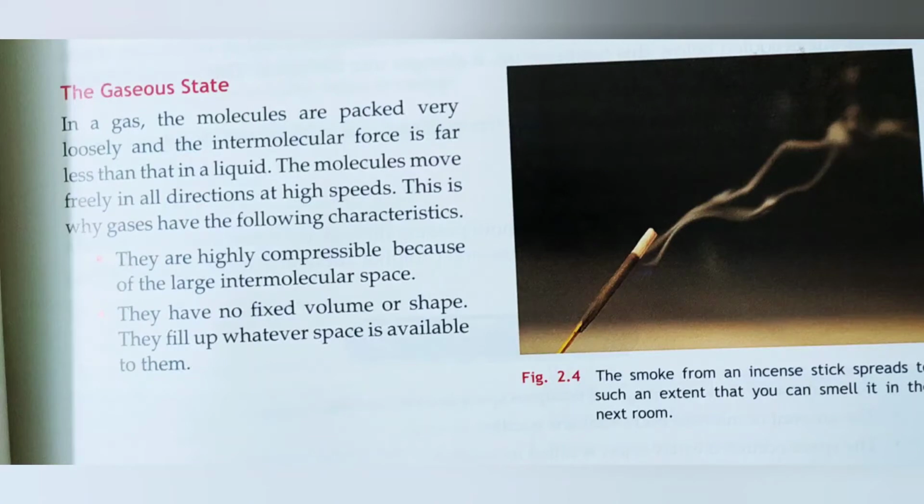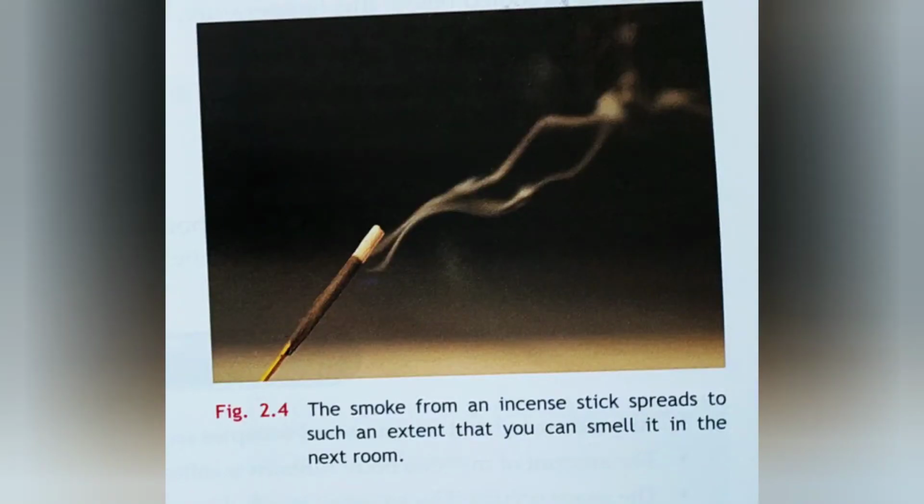So let's summarize the characteristics of a gaseous state. They are highly compressible because of the larger intermolecular space. They do not have a fixed shape nor a fixed volume, but they fill up whatever space is available to them. Students, you can have a look at this picture.